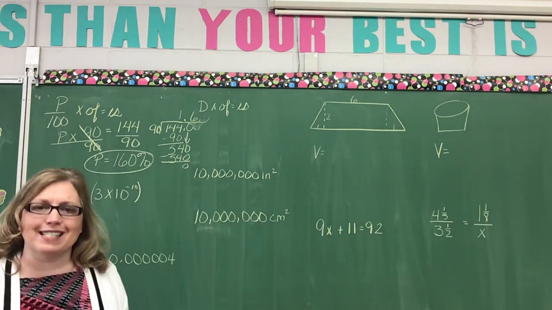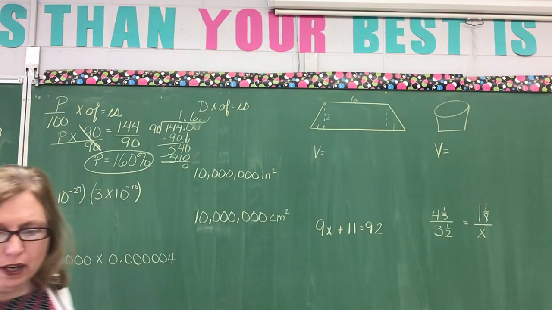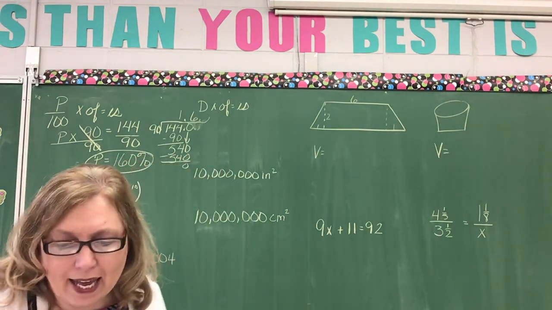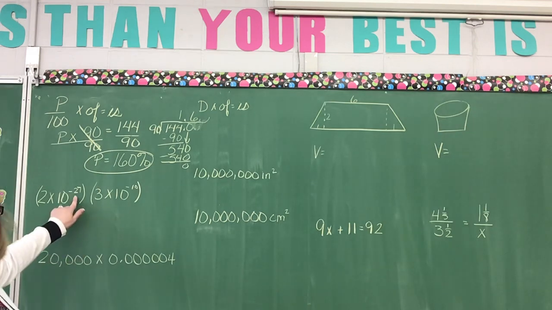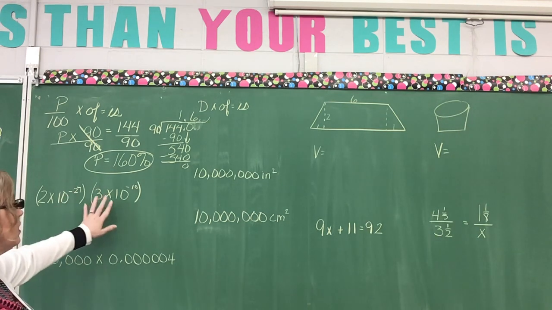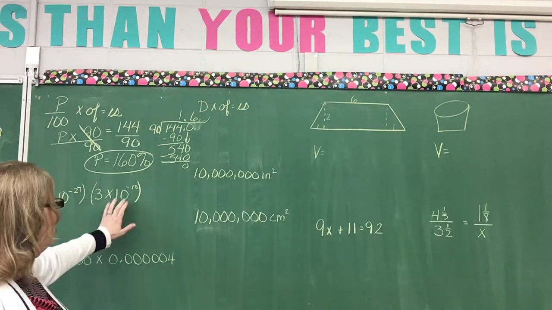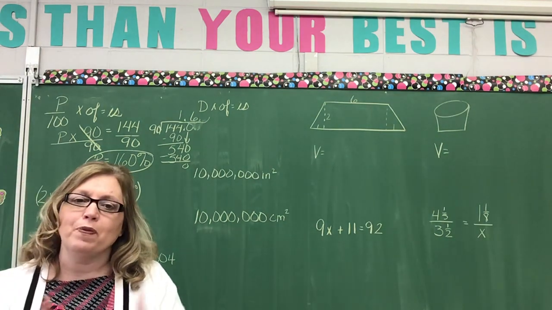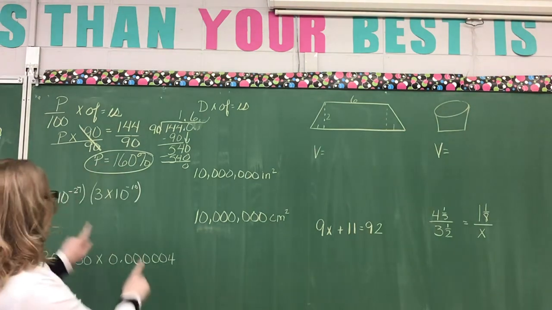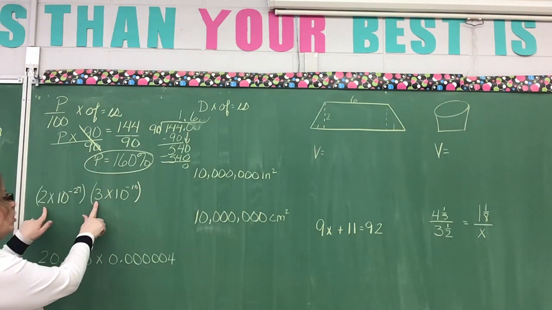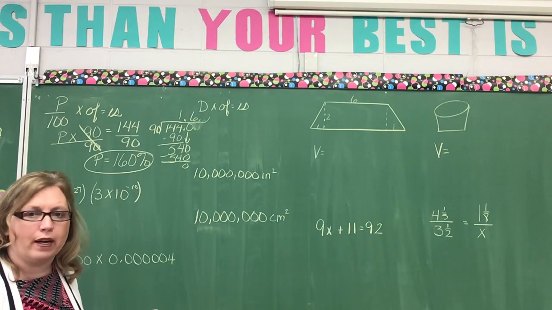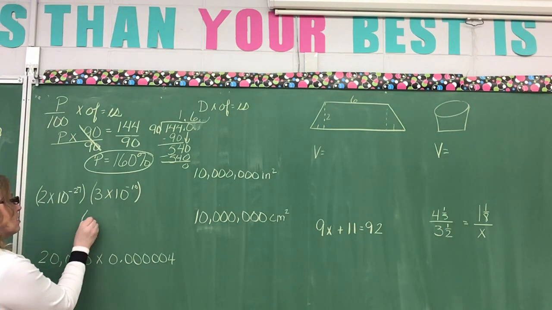Okay, 160%. Look at number 11. It says 2 times 10 to the negative 27th power times 3 times 10 to the negative 10th power. Okay, the first thing I have to do is take those first two numbers here, my 2 and my 3, and I multiply them. I can multiply 2 times 3. 2 times 3 is 6.